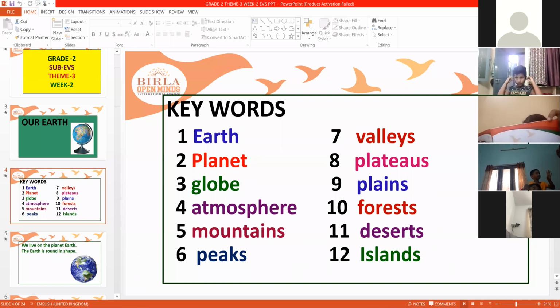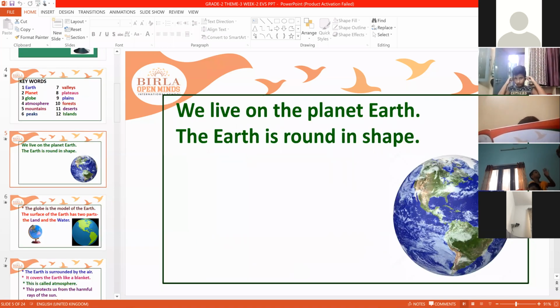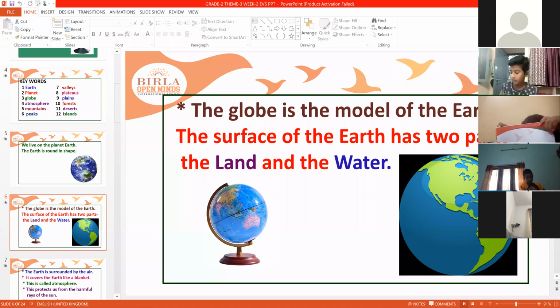Now, our planet is Earth. We live on the planet Earth. Earth is round in shape. If you want to know about Earth, you have to see the model of the Earth. And the model of the Earth is called a globe. If you see the globe, you can see the complete model of the Earth.